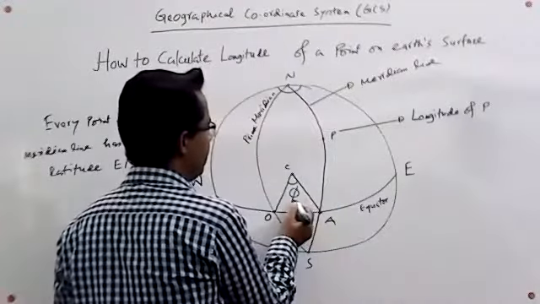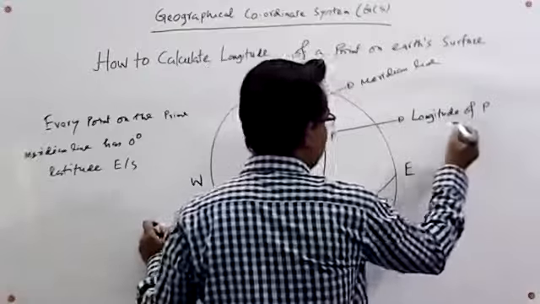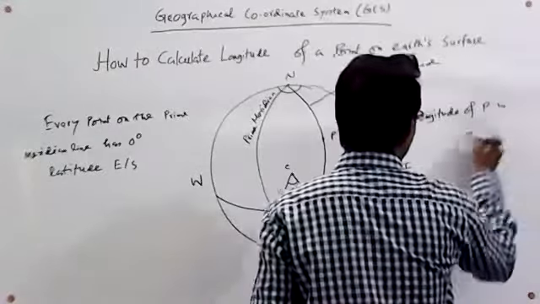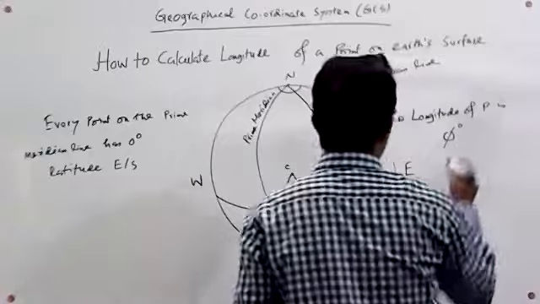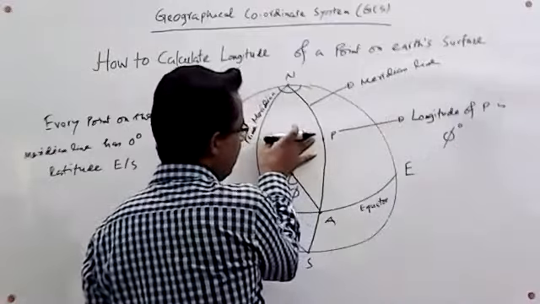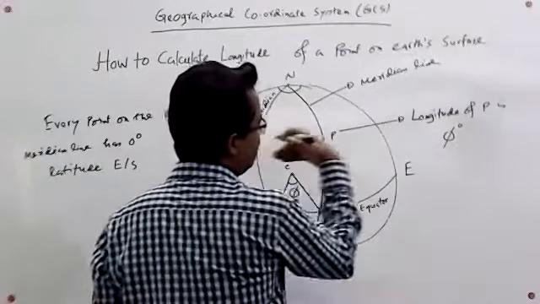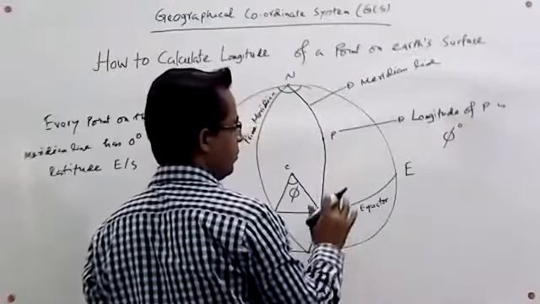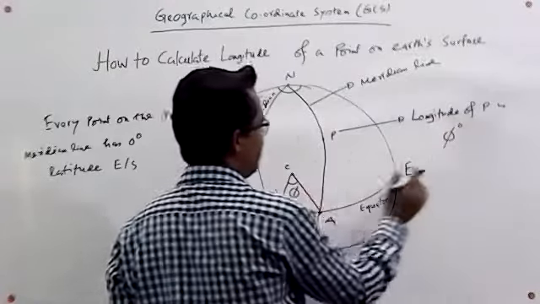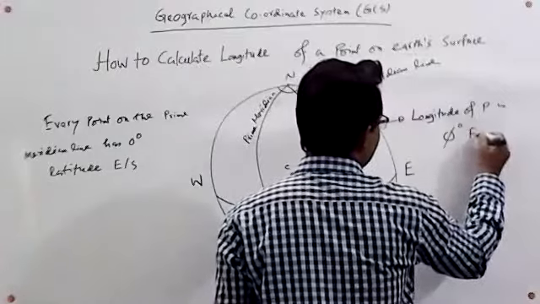So this is the longitude of the point. If the angle is 5 degrees, then we can say that the longitude of it is 5 degrees, and since this point is located on the eastern hemisphere, we can say that the longitude of this point is 5 degrees east.